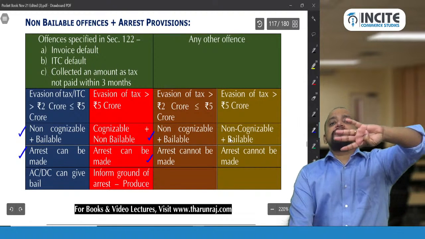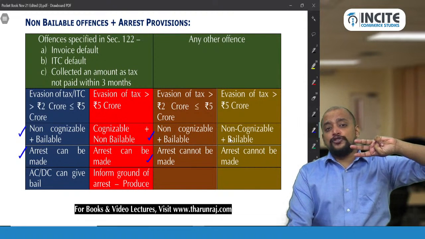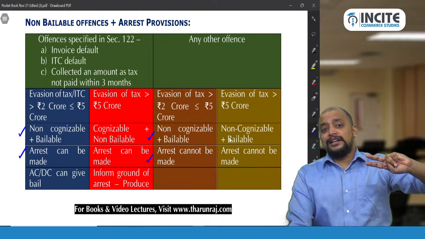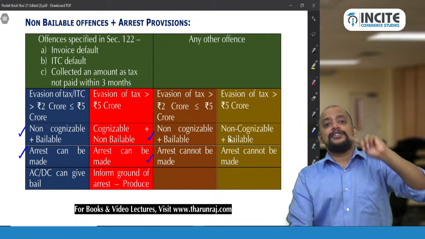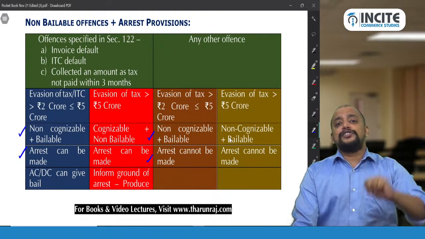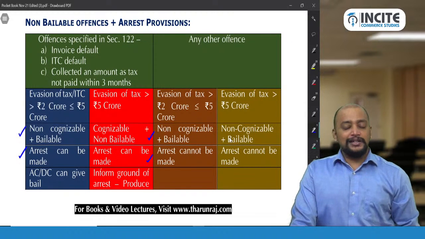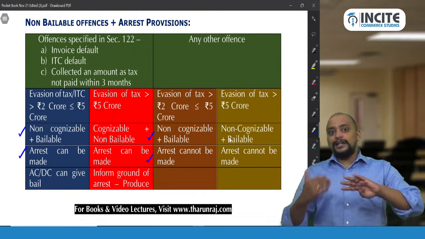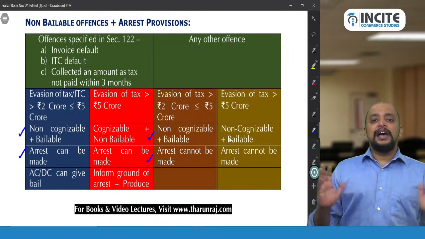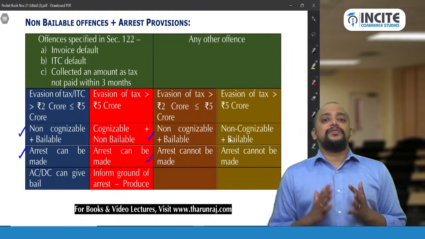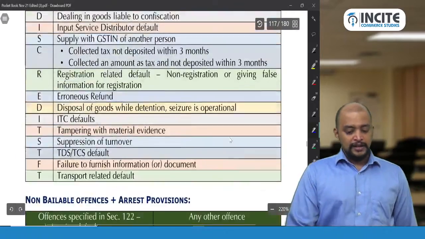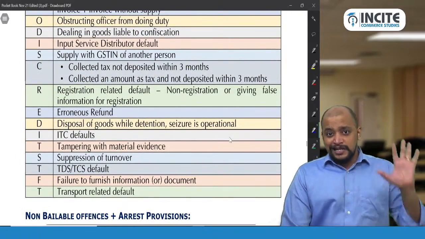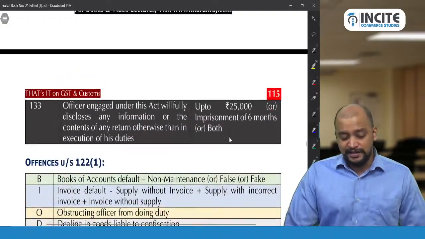Now we completed 4 things: offences that lead to penalty, offences that lead to imprisonment, offences that lead to arrest, and offences that lead to cognizance of offence, that is, cognizable and non-bailable offences. So this order, this way you need to remember. I simplified it as much as we can to remember. The major important area is this only in this offences and penalties chapter.